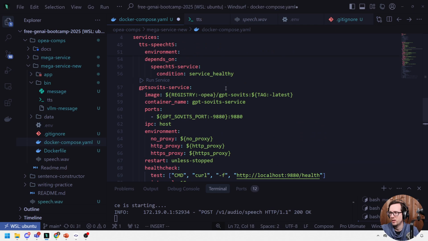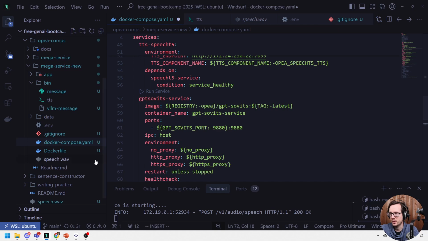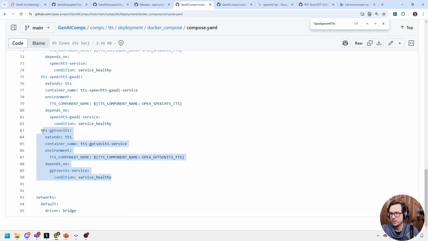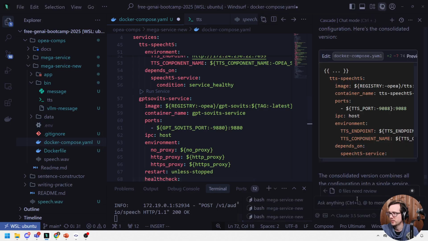And I don't see any environment variables we have to overwrite, so that's good. And then if we go back over to here, I want to merge this one and this one together. So I'll go here, I'll paste this to the side here.